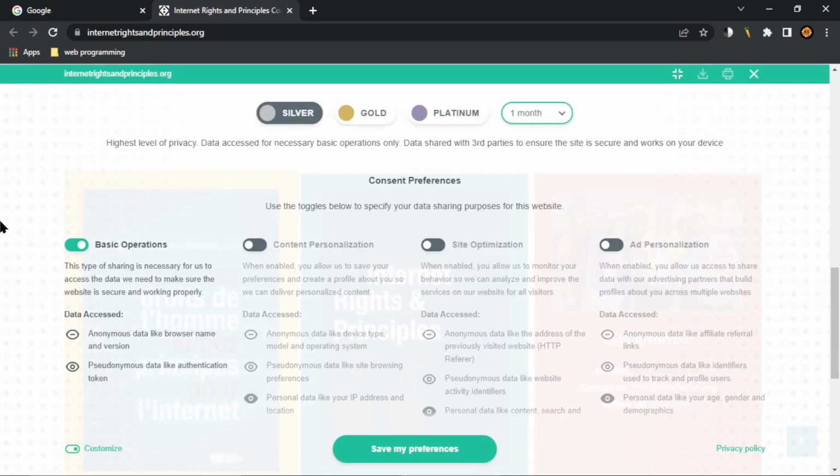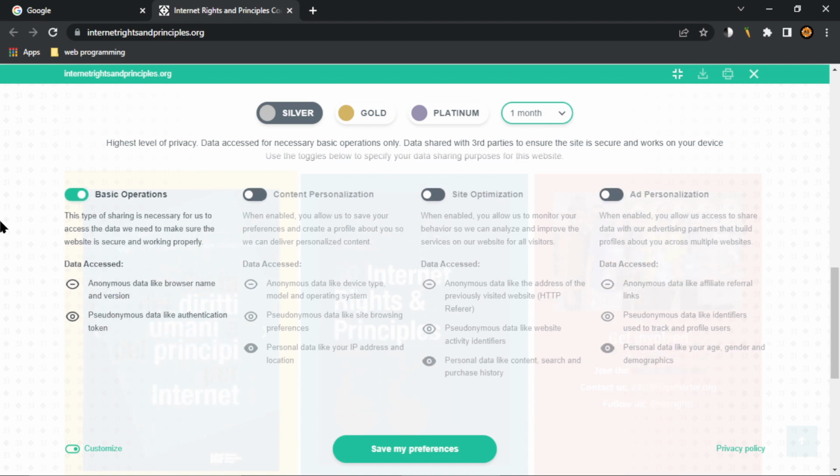Button. Silver, gold, platinum, combo box, collapsed, 1 month. Highest level of privacy. Data access for necessary basic operations only. Data shared with third parties to ensure the site is secure and works on your device. Consent preferences. Use the toggles below to specify your data sharing purposes for this website. Basic operations. This type of sharing is necessary for us to access the data we need to make sure the website is secure and working properly. Data accessed.